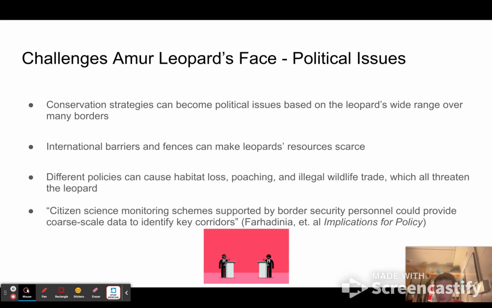The political issues of conservation tie back to the issues of habitat loss when different countries enact different policies and protection laws of land use, such as poaching and illegal wildlife trade.